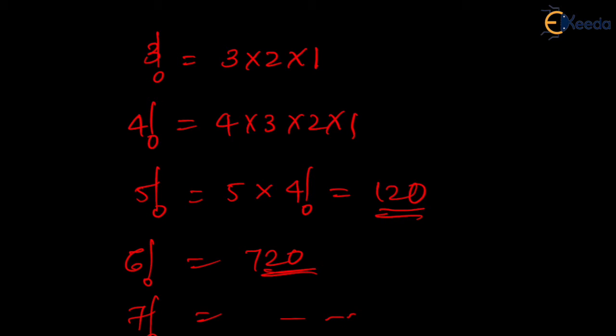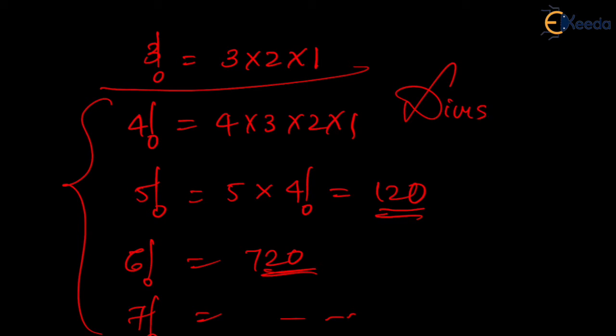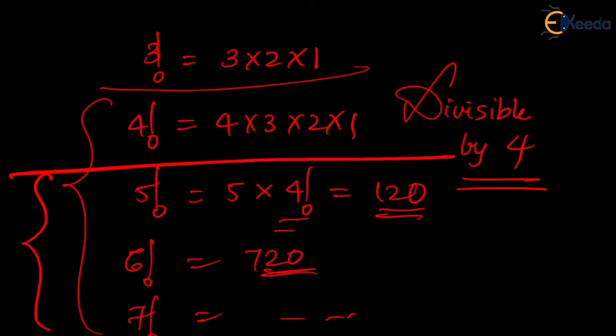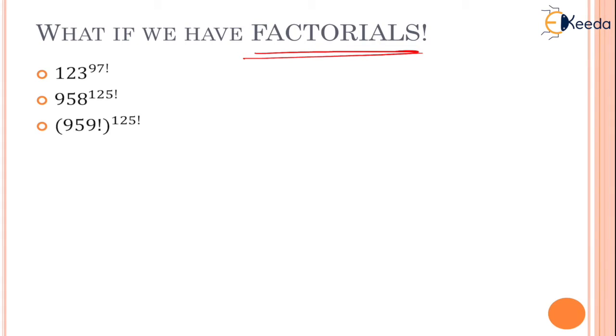Now try to understand what I am trying to say. Each and every factorial after 3 is definitely going to be divisible by 4, isn't it? It is always going to be divisible by 4 because 4 will always be present. All the factorials beyond 4 will always have unit digit 0 in them. 0 will always be there. Some of them will have more than 1 zeros, but 0 will always be the unit digit for all the factorials beyond 4. I hope everybody is clear with this. So we have to use this while solving the sums.